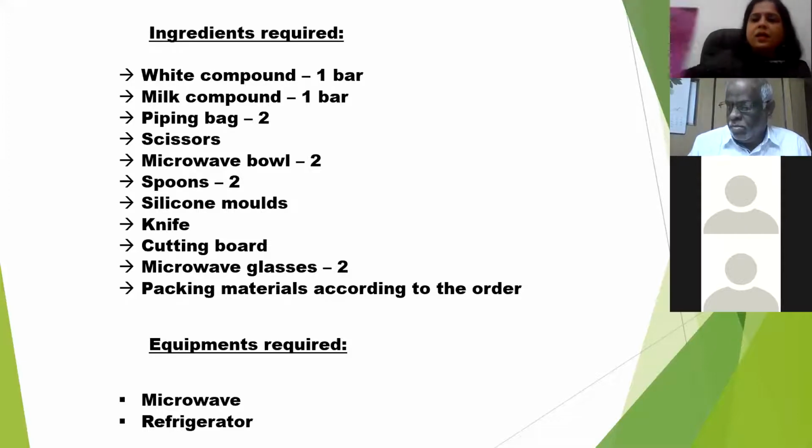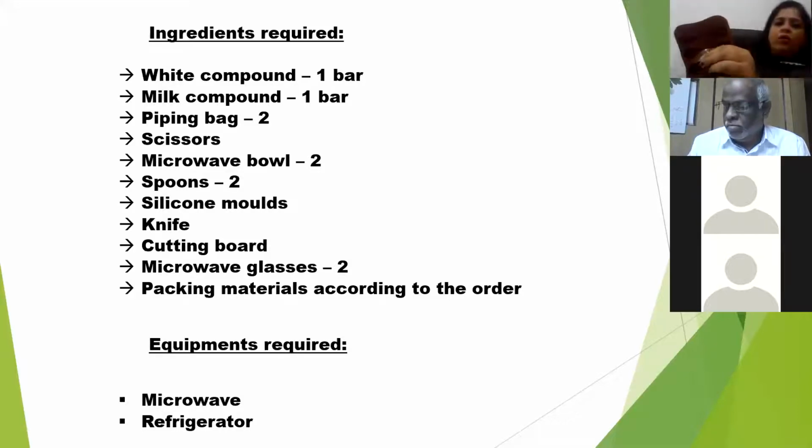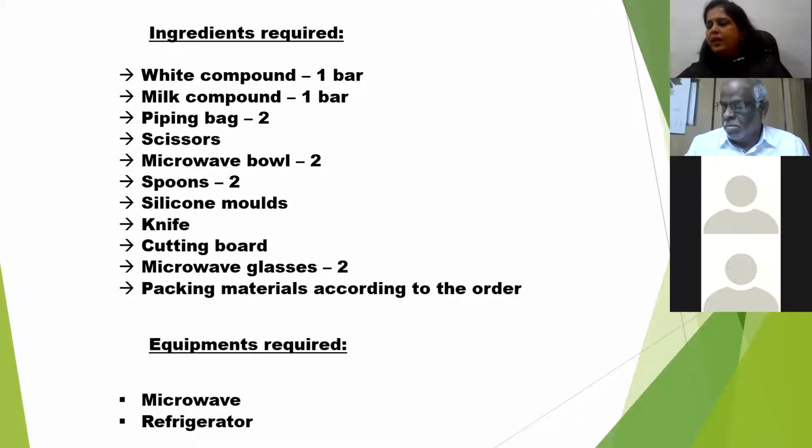And these are some of the packing materials. If you don't get this, you can take any gift wrappers and use it for packing also. We have done even using gift wrappers. And when I say molds for making chocolate, you have two varieties. One is silicone, I hope you can see. The other one is plastic. Plastic is of very low quality, and it's very economical.